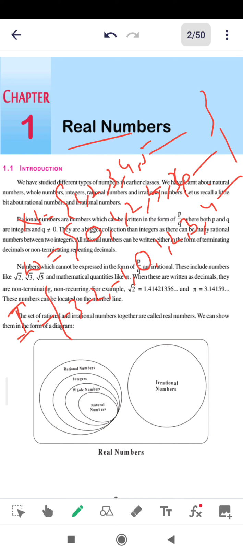So 0 is neither negative nor positive. All positive numbers, negative numbers, and 0 are integers.